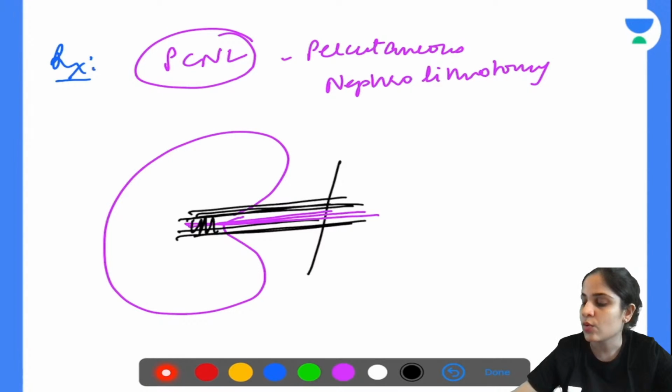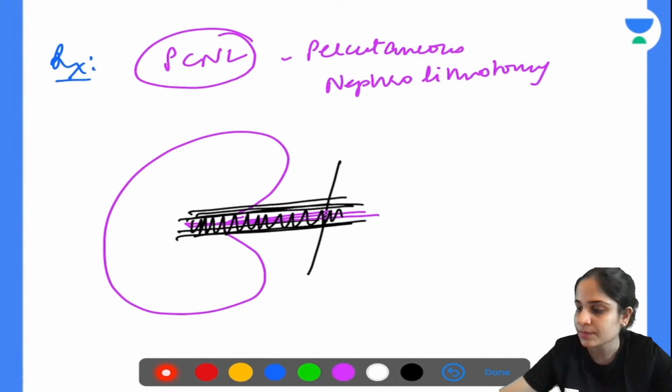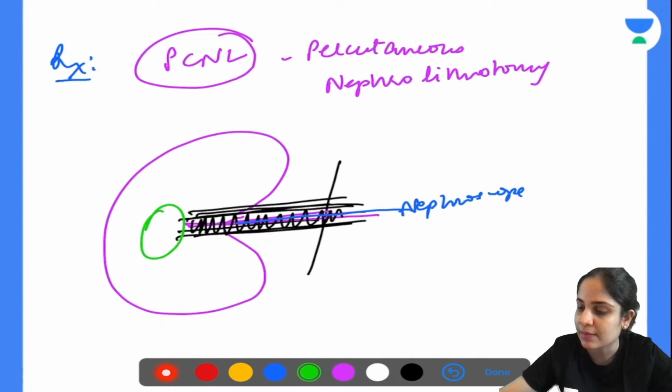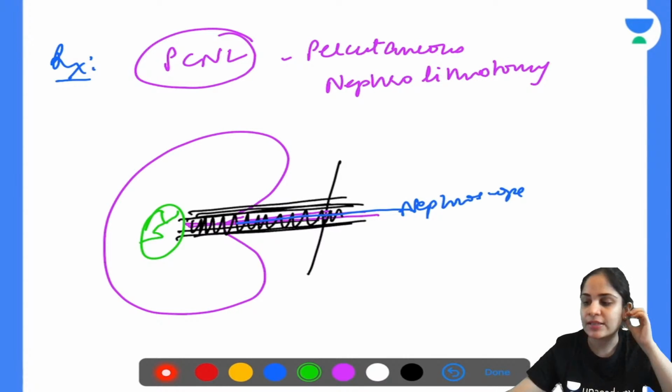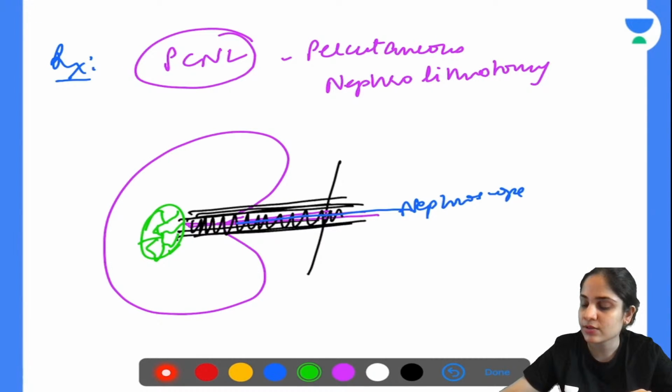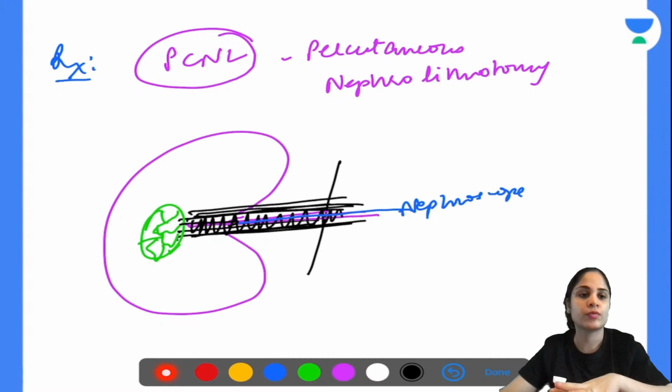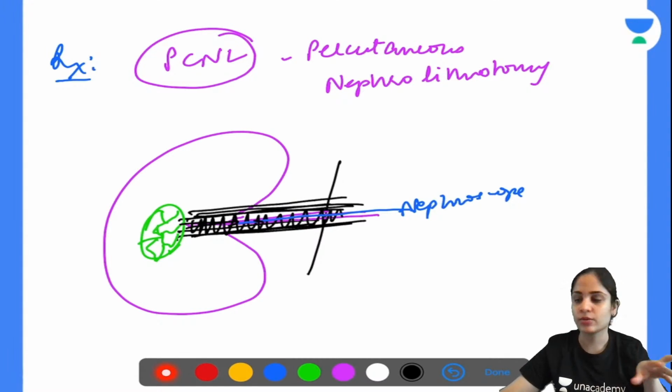Okay. Now what you do through this track, you will pass the nephroscope. So the nephroscope will be passed from here. And the end of the nephroscope, what will it do? Imagine your big stone is over here. So the end of the nephroscope will fragment the stone. And once the stone has been fragmented, this path is already created. So from this path, the fragments of the stone will move out. Okay. Got it?